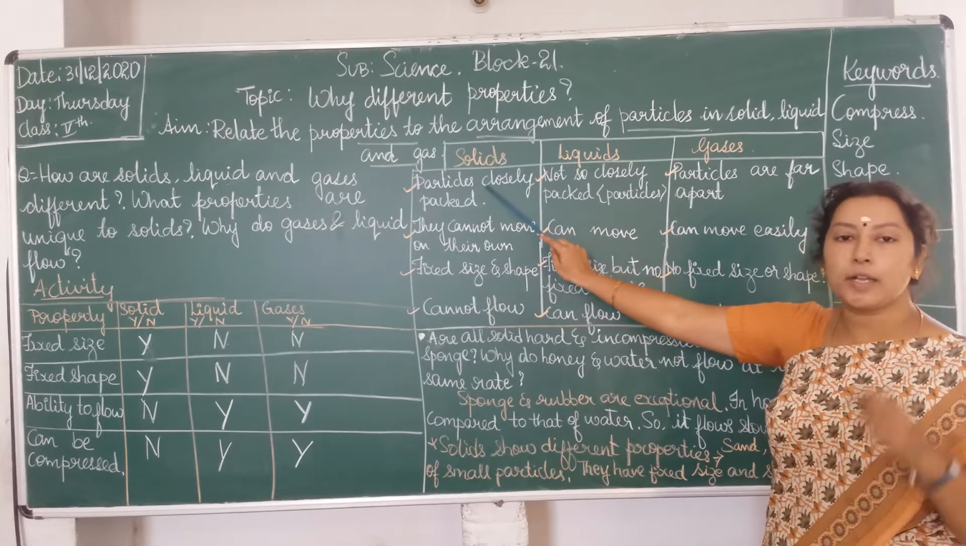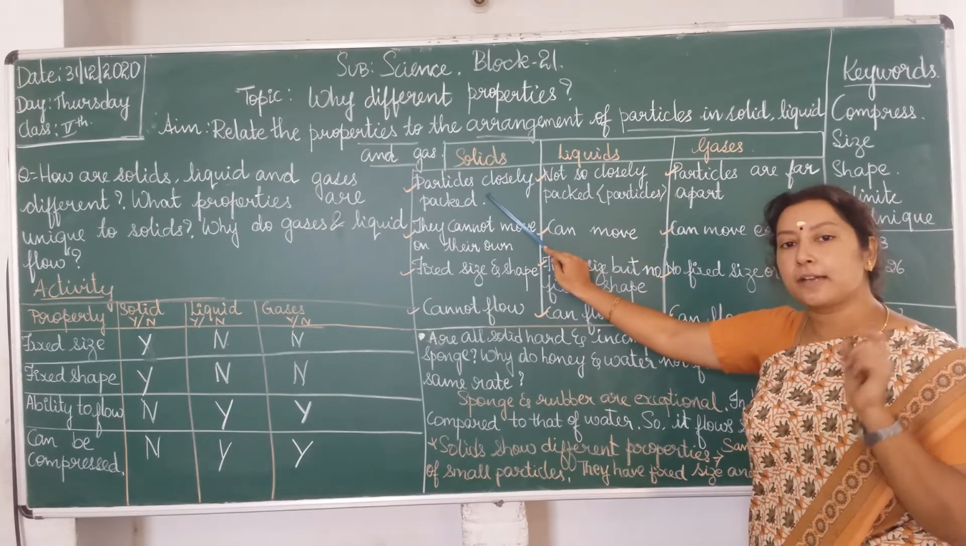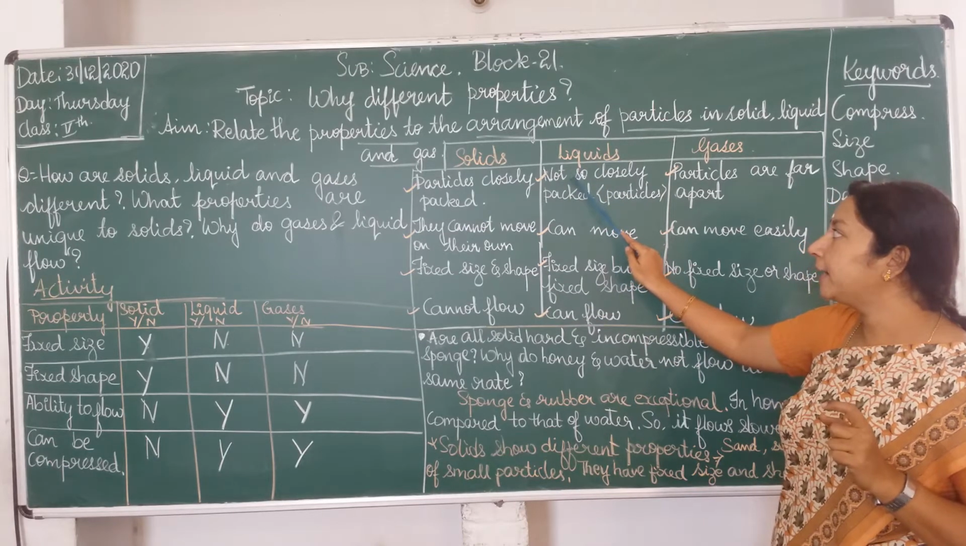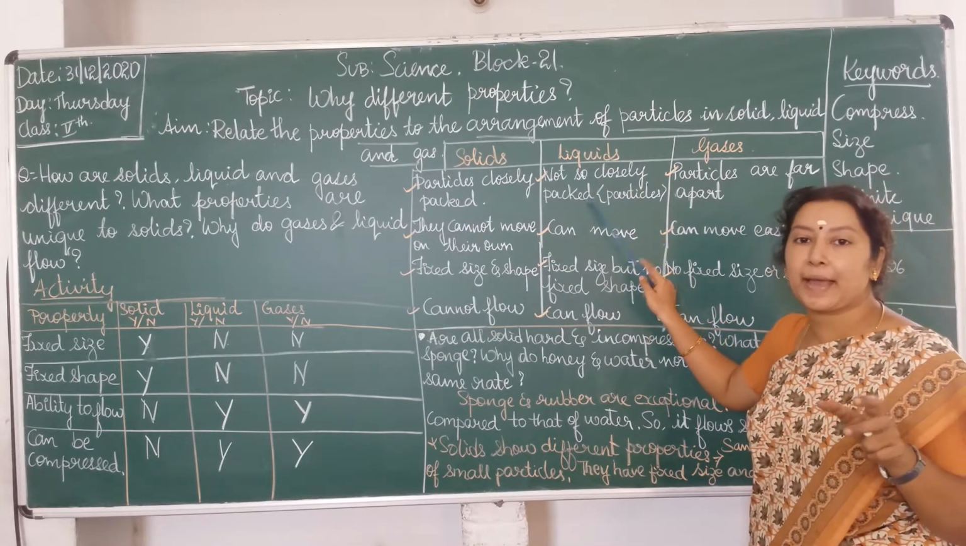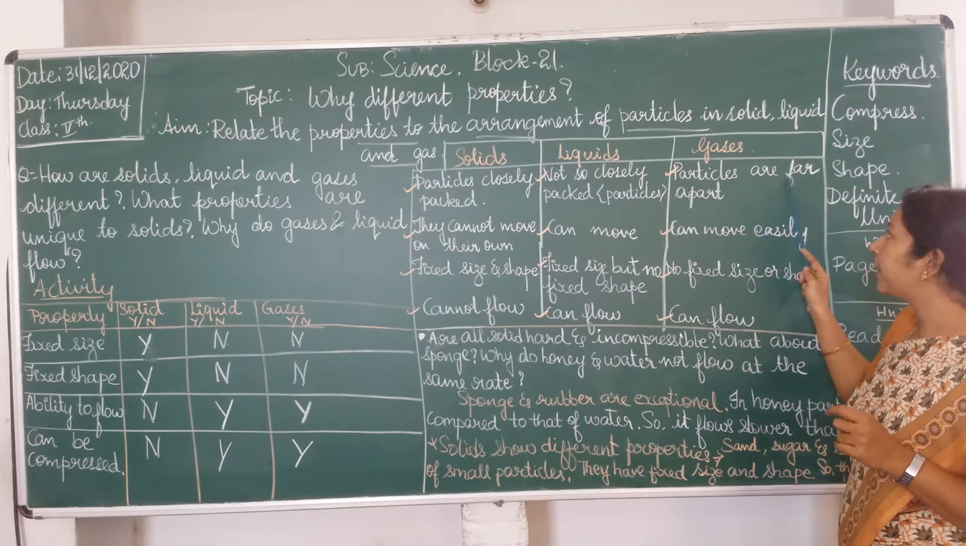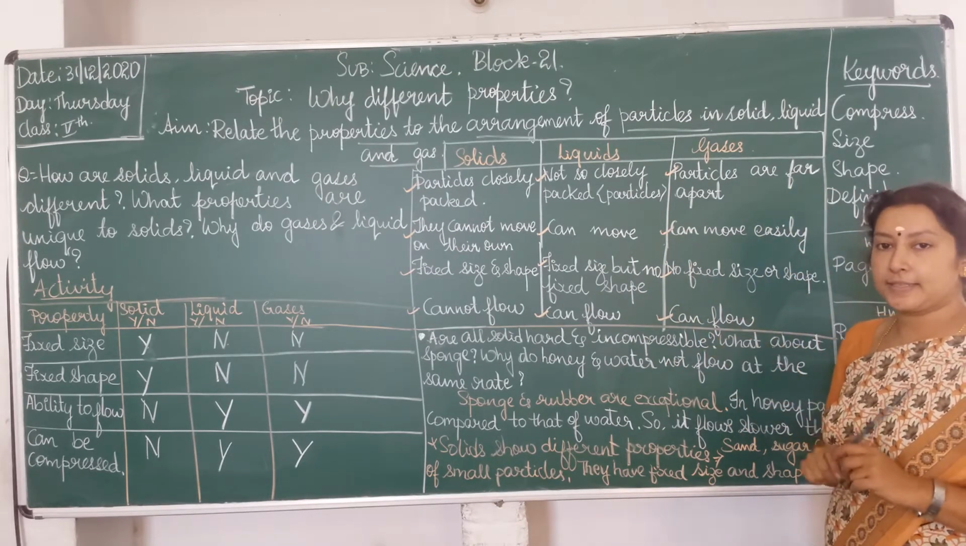See, in case of a solid, as you know, particles are closely arranged, isn't it? Whereas in a liquid, the particles are not so closely packed. They have little space between them. In case of gases, particles are far apart, isn't it?